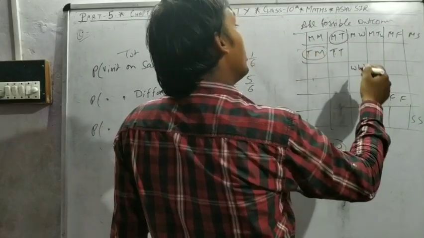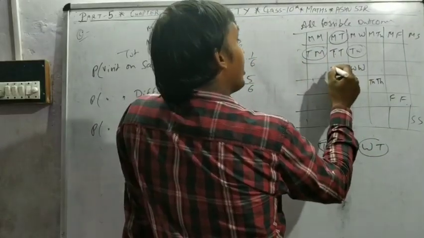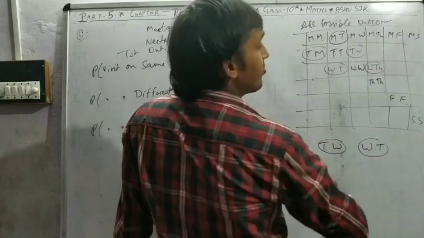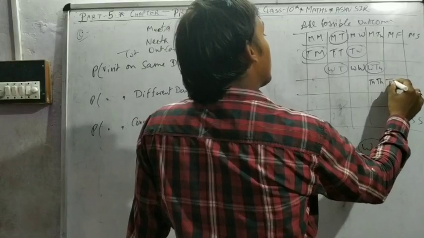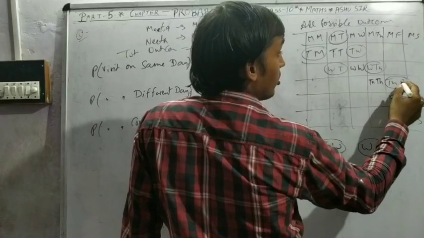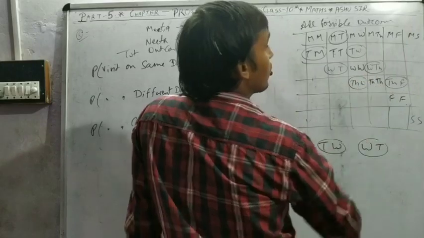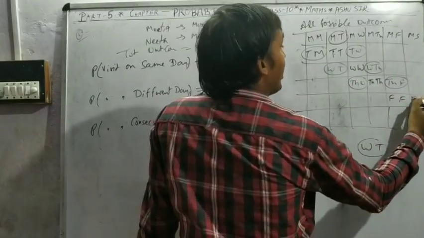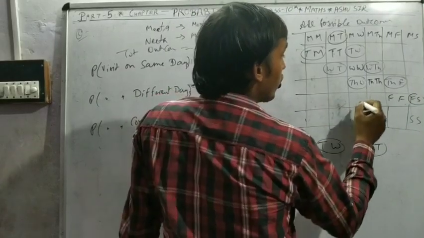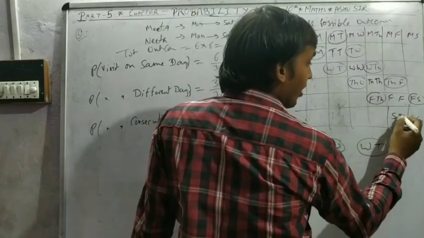Wednesday, Thursday consecutive. Thursday, Friday consecutive. Thursday, Wednesday consecutive. Friday, Saturday consecutive, and also Friday, Thursday consecutive. Saturday, Friday consecutive.